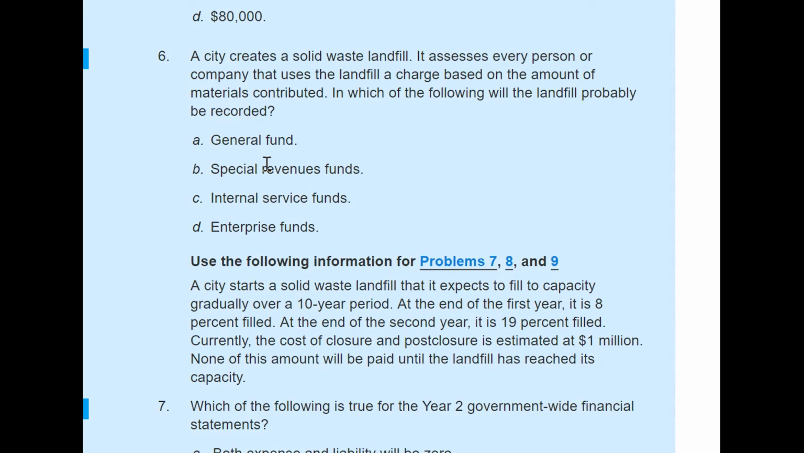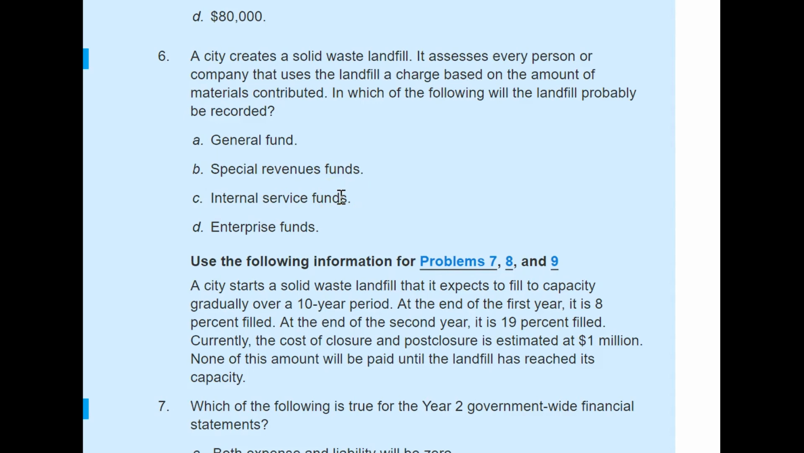Under proprietary fund, there are several types of funds. The next two options are under proprietary funds: internal service fund and enterprise fund. For both types of funds, the activities recorded mean the governmental entity is providing some service and charging fees. But the main difference is that for the internal service fund, they provide service and charge a fee to another governmental department within their entity. That's why it's called internal service.